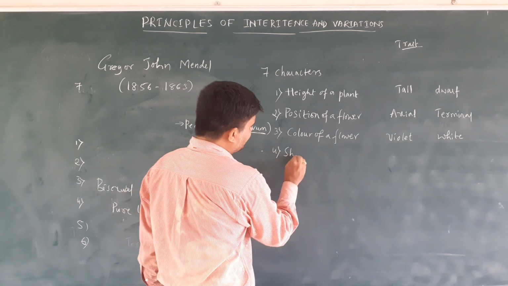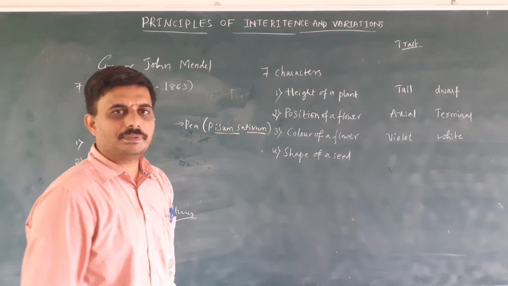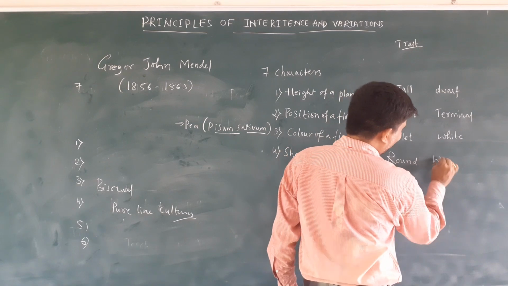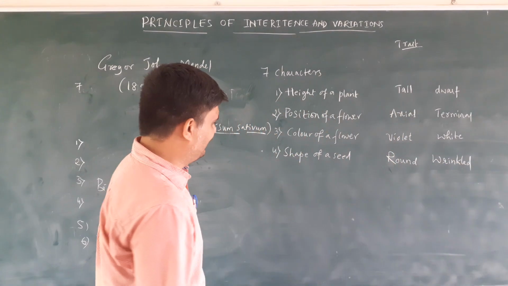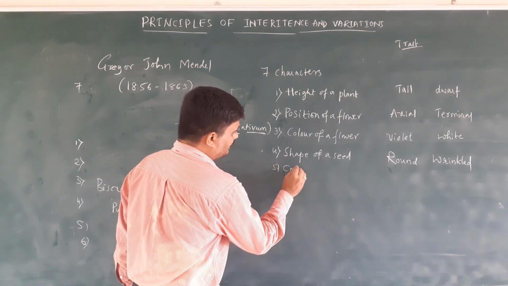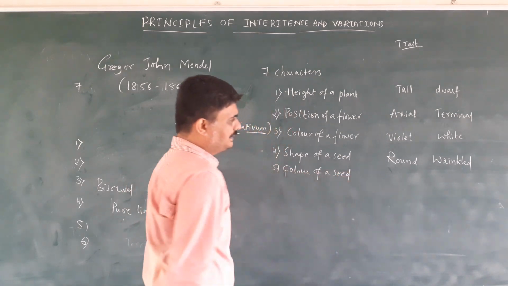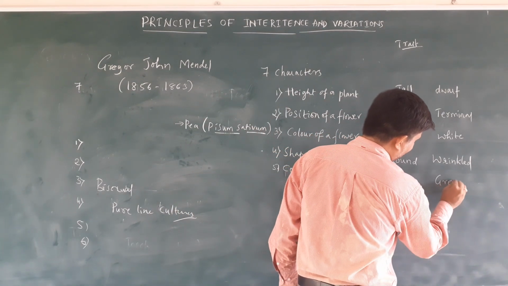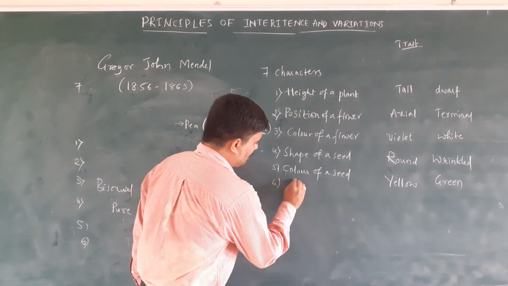Fourth, shape of a seed. The shape of a seed may be round or wrinkled. Fifth, color of a seed. It may be yellow or green. The sixth, pod shape.